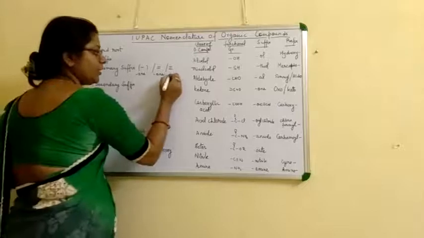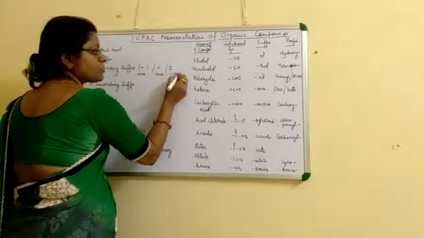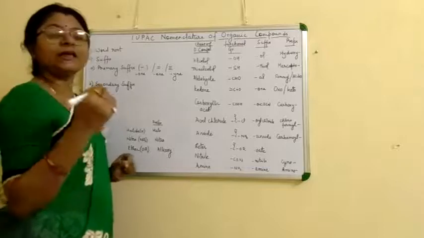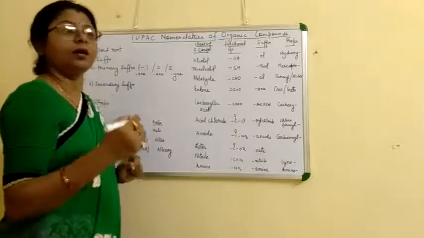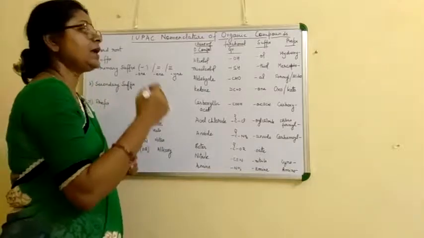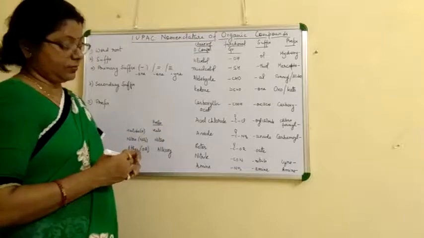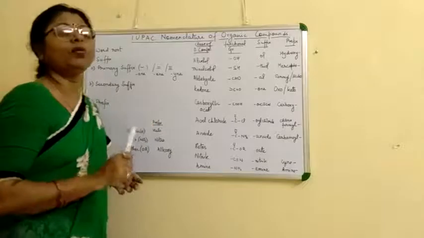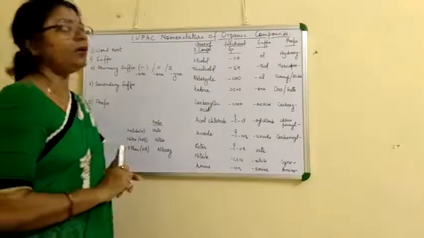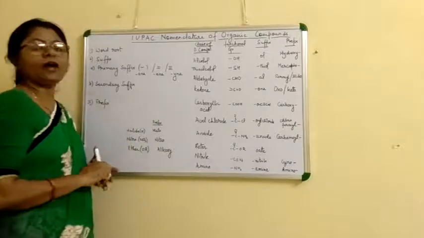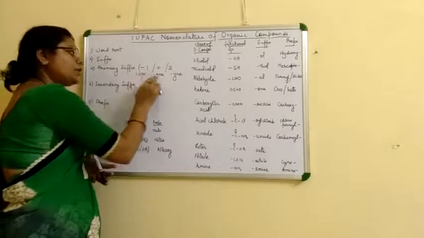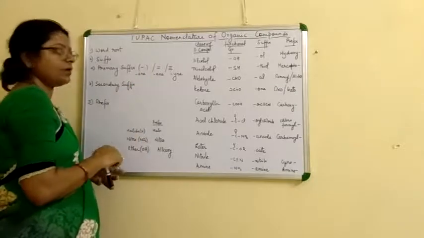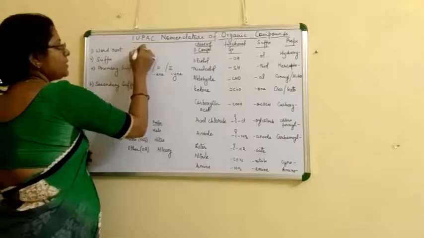If a triple bond is present, then we use the yne term, like ethyne, propyne. Now, if the double bonds or triple bonds are more than one, then we use the numeric value di, tri before this suffix as a prefix.